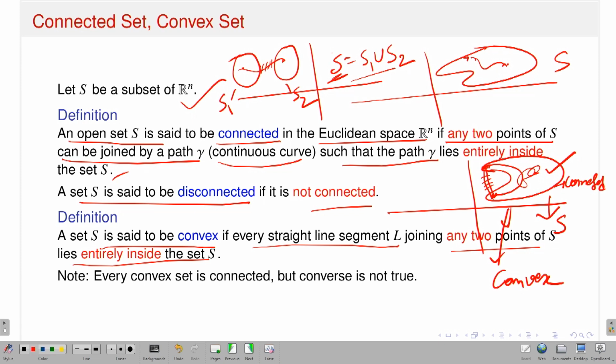Now, an example of some convex set. Come back to R2. Take an open ball with center 0 and radius 1. This is a convex set, because if I take any 2 points, the line segment is always in that set. So all convex sets, if I take any 2 points, I can join them by a line. In fact, this is a path and that is fully contained. Therefore this is a convex set and it implies it is a connected set, but the converse is not true. Here is the example.